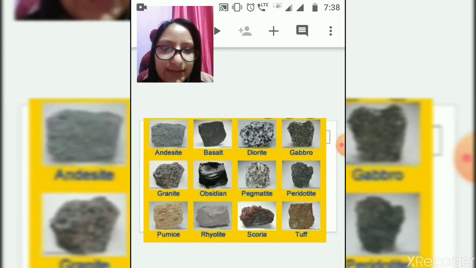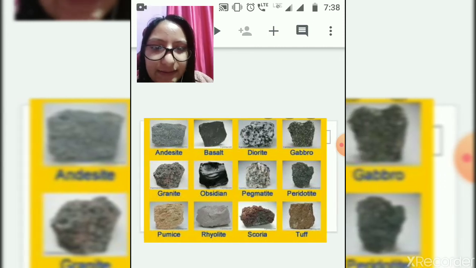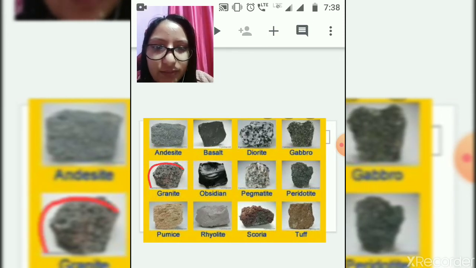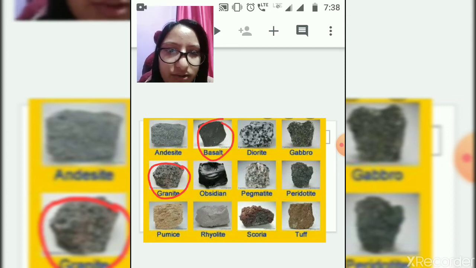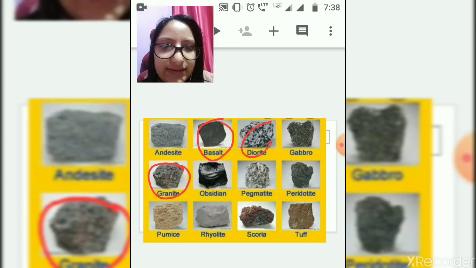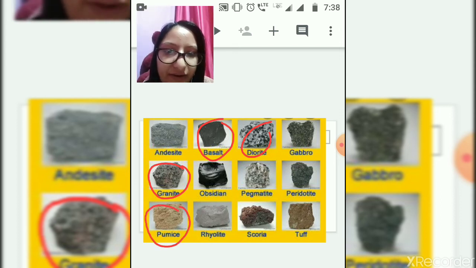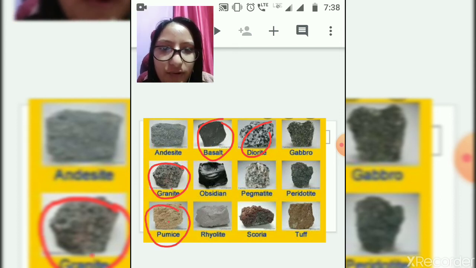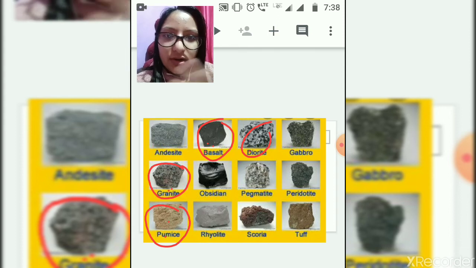Okay, we can see the example. Some of this granite is the common one. Then this basalt is also the common igneous rock. Diorite, you can see in and around. So these four are the important or very common igneous rocks you can see in your locality.